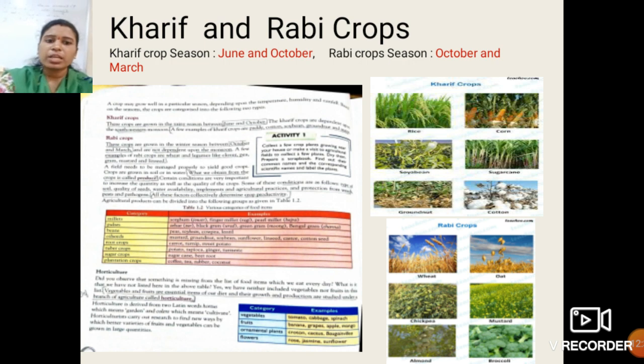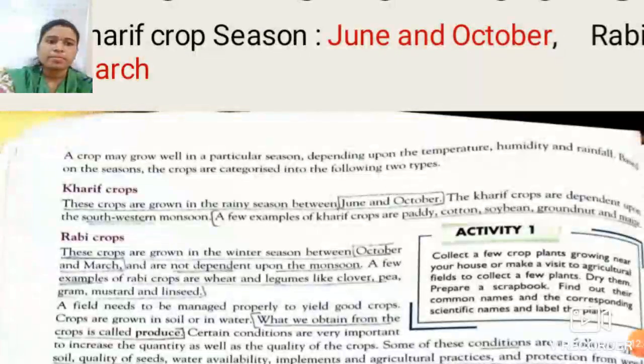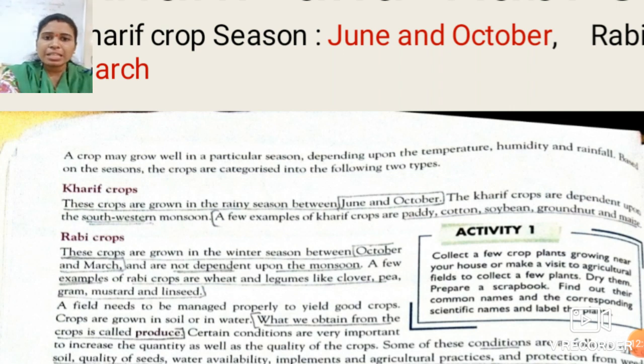Now on the second page, see students, a crop may grow well in a particular season depending upon temperature, humidity and rainfall. So crops, just like certain requirements such as water and nutrients, also require some other things like a proper amount of temperature, a proper amount of humidity and proper rainfall.